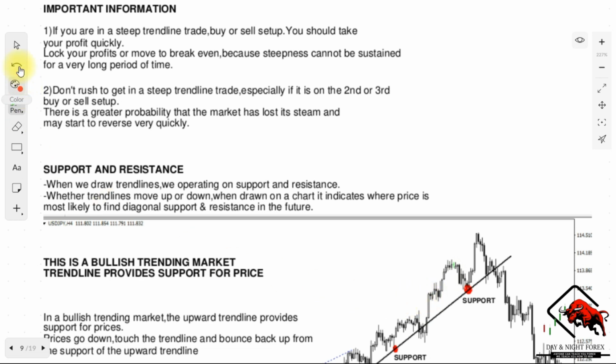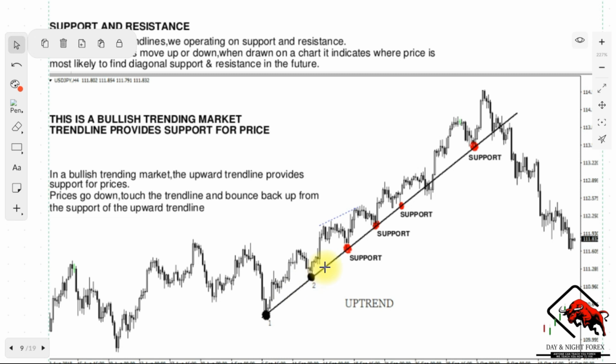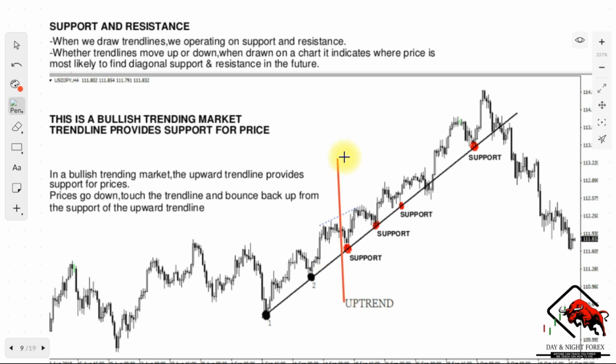For example, right here, as you can see, we connect the 2 points right here, but maybe the market right now currently would be somewhere right here. So the market is currently somewhere right here, but we will draw our support and resistance passing that point all the way, completely full on the chart, so that we can see there's some potential points in the future where the market can try to capture. So you don't draw your resistance point just to connect the 2 points, but it's a forecast. We use it for forecasting the future.